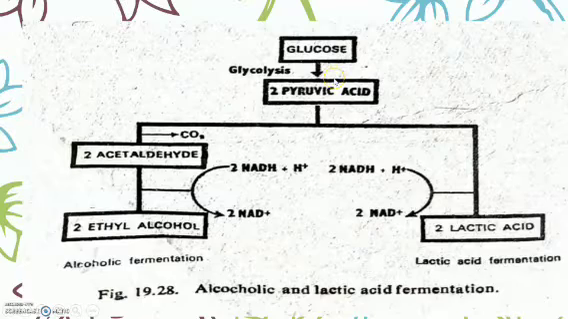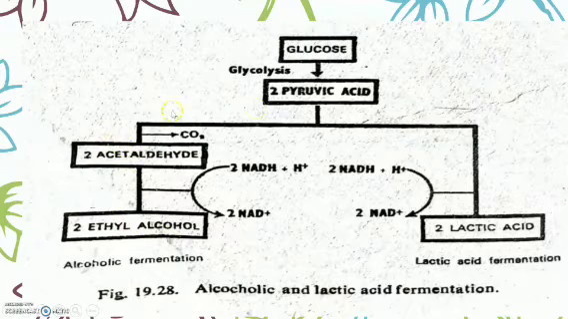The main basic step is the formation of pyruvic acid. In heterolactic fermentation, glucose by the process of glycolysis is converted into 2 molecules of pyruvic acid. This pyruvic acid produces ethyl alcohol and lactic acid. The pyruvic acid is first converted into acetaldehyde. This is a decarboxylation reaction, and the acetaldehyde produced then gives ethyl alcohol.